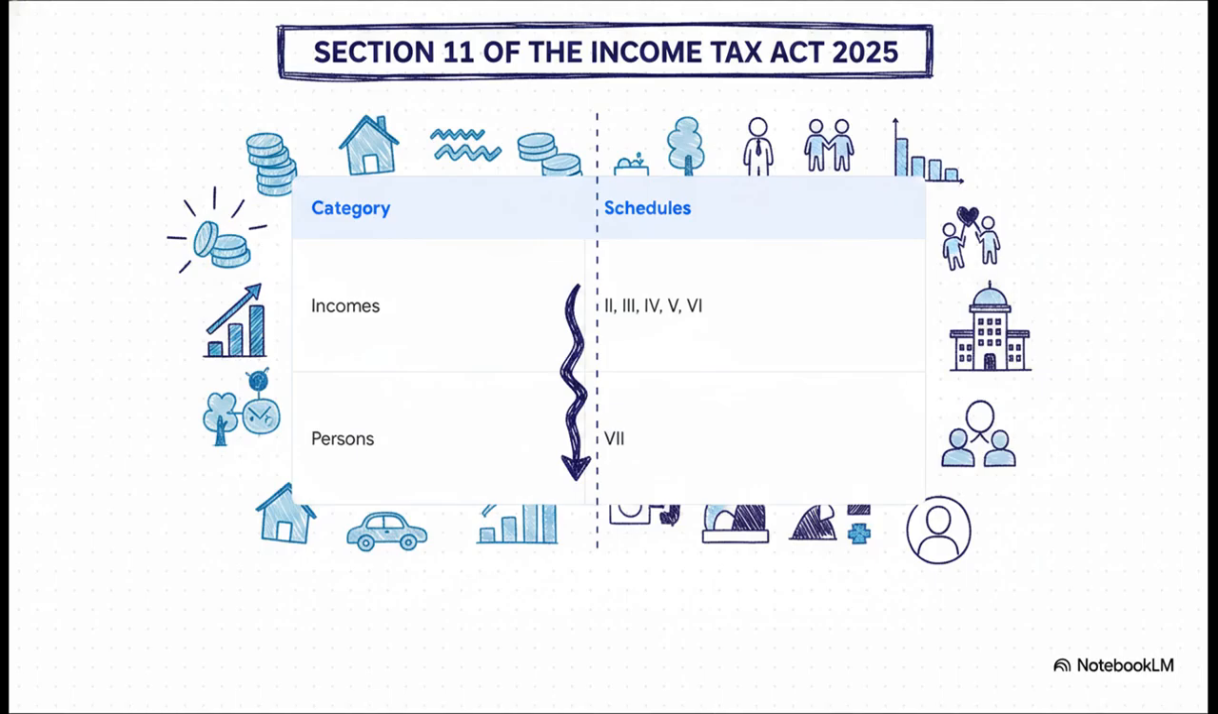To really master Section 11, you've got to mentally split the law into two distinct buckets. On the left side, in Column 1, we have specific incomes that are totally tax-free, and these are categorized into 5 distinct schedules: Schedules 2, 3, 4, 5, and 6. Now on the right side, in Column 2, the law shifts its focus away from the actual money and onto the specific persons or entities receiving that money. This is completely covered in Schedule 7. Memorizing this split is your first major trick. Incomes are Schedules 2 through 6, and persons get Schedule 7.